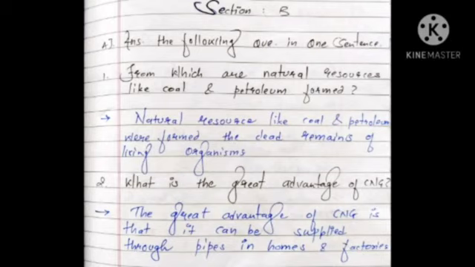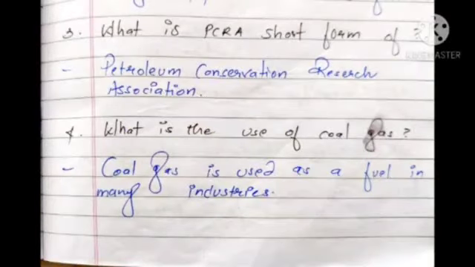Second question: what is the great advantage of CNG? The answer is, the great advantage of CNG is that it can be supplied through pipes in homes and factories. Third question: what is PCRA short form of? The answer is Petroleum Conservation Research Association. Fourth question: what is the use of coal gas? The answer is, coal gas is used as a fuel in industries.